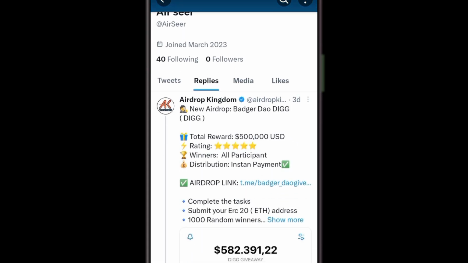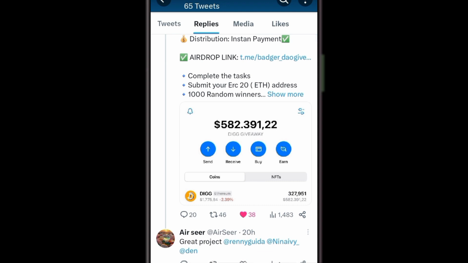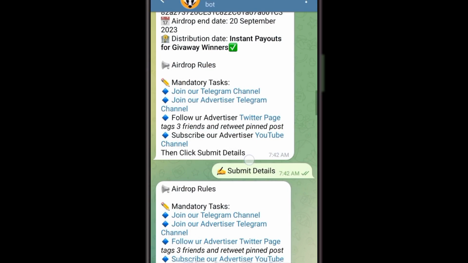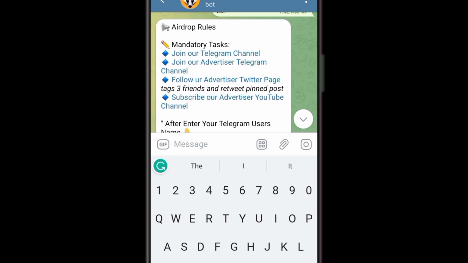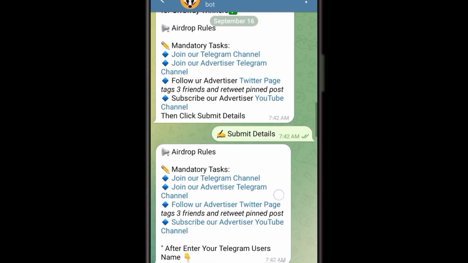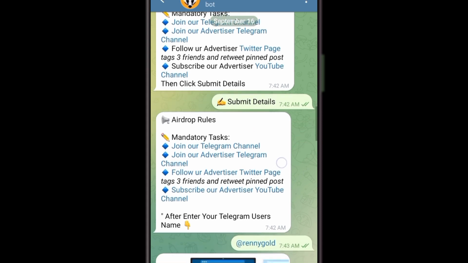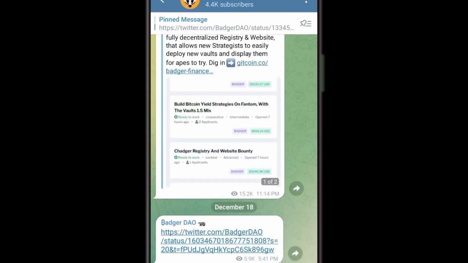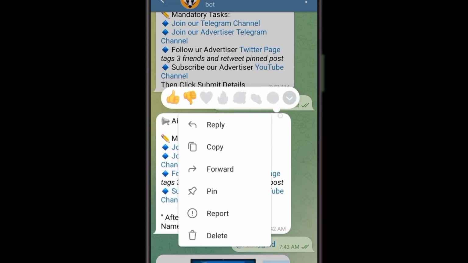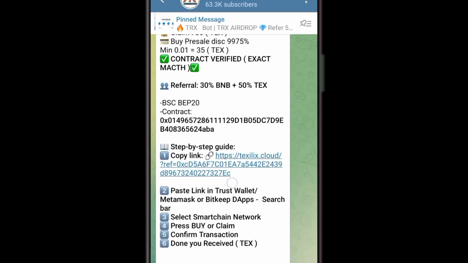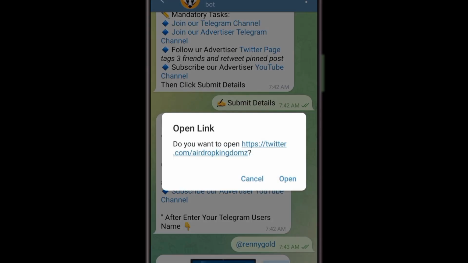And then the next one, let's check this very well. So let's get on here. You click on submit details after you've done all of that. Right here we are going to verify all of the stuff that we've done. You can see it, don't forget to do it. Then after that they will ask you for your Telegram username. Right there is my Telegram username. Make sure you verify all this information because it is all going to be crucial.